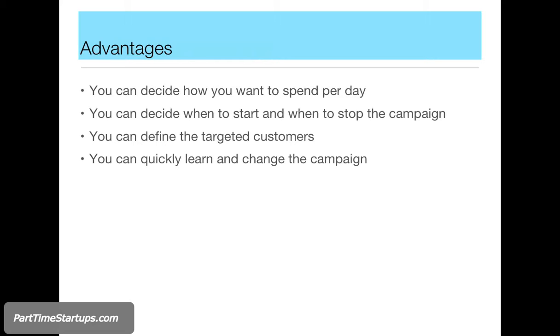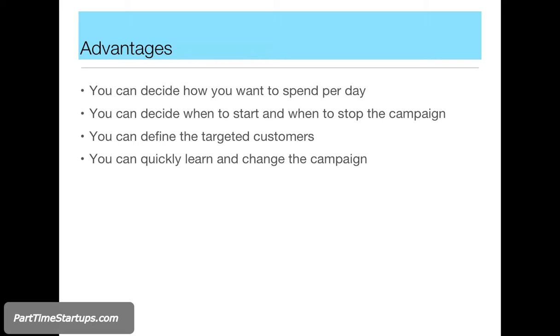And you can define the targeted customers. That's the beauty of pay-per-click advertising with Google and Facebook: you can define specific targeted customers. They have spent billions of dollars maturing the process of giving us this option to choose targeted customers, depending on the location and other customer specific categories.